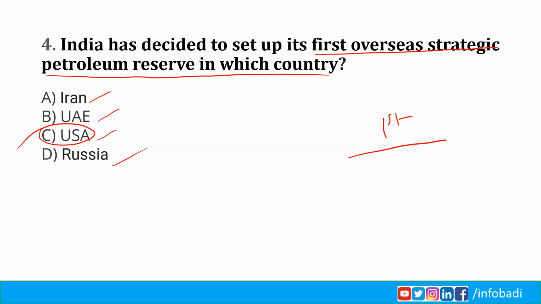India, the world's third largest oil consumer, is looking to take advantage of low prices and guard against possible supply disruptions. India and US have signed a memorandum of understanding to begin cooperation on strategic petroleum reserves.